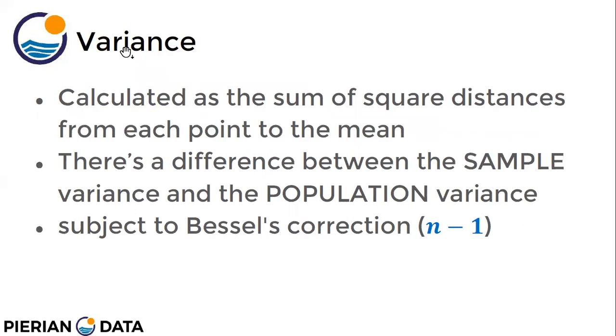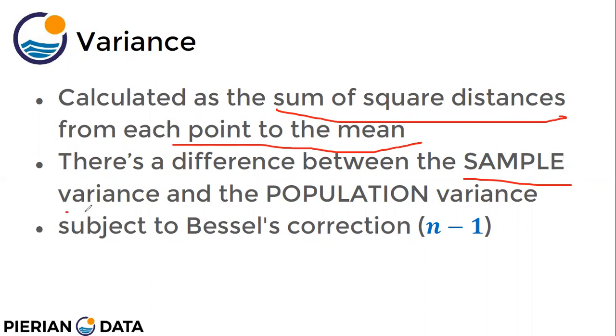Okay, now let's take the variance. It is calculated as the sum of square distances from each point to the mean. There is a difference between the sample variance and the population variance, subject to Bessel's correction. You find the mean, then take the difference of each observation from the mean, and square that distance.